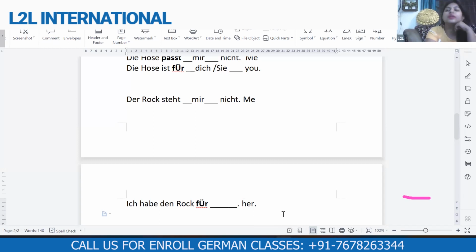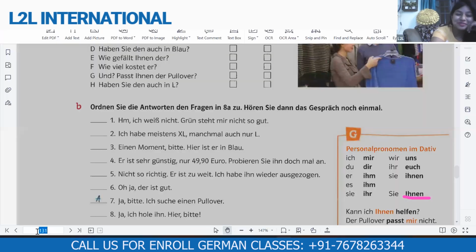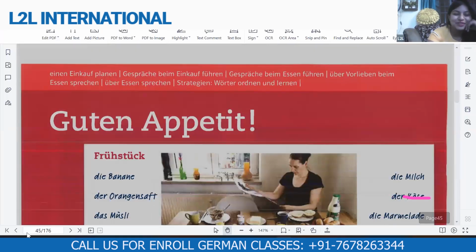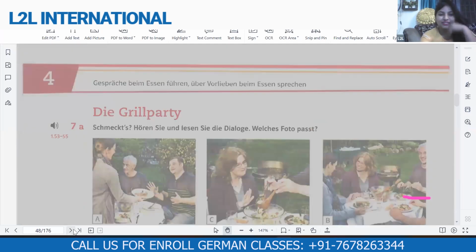So what will be the word for her? And if you don't remember the pronoun for her, then it's a case. Who remembers the pronoun for her in accusative? Yeah. Revati? Wow, I'm getting so many different answers. Oh God. In a moment, I'll open the page for accusative pronouns. Oh God, I'll wait. Yeah.